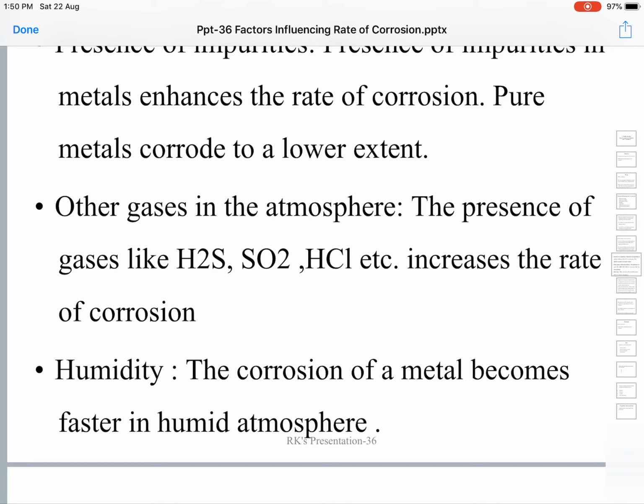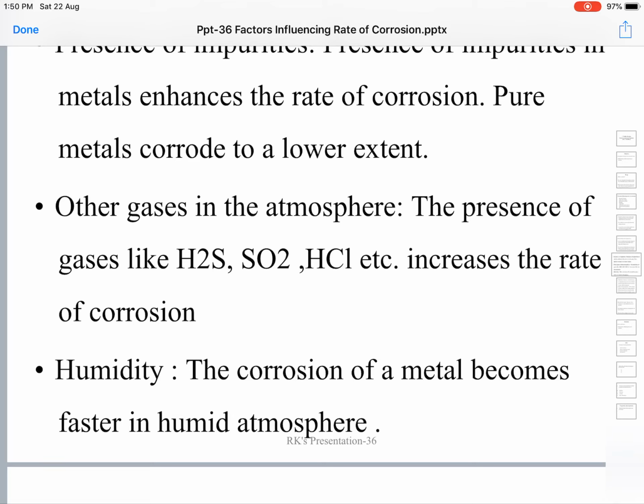So is the case with the water vapor or humidity present in the environment. The more the presence of water vapor, the faster will be the rate of corrosion. In other words, the rate of corrosion is directly proportional to the quantity of humidity in the atmosphere surrounding the metal.